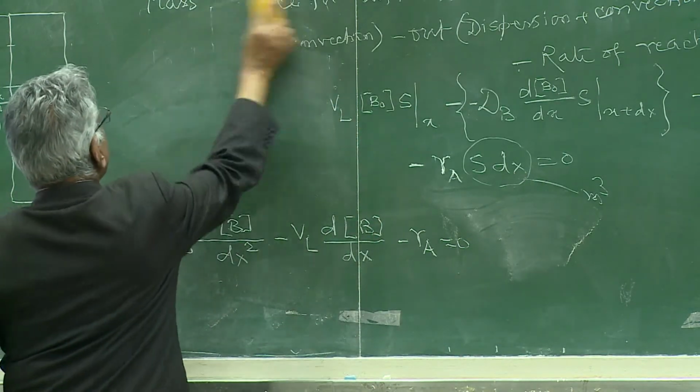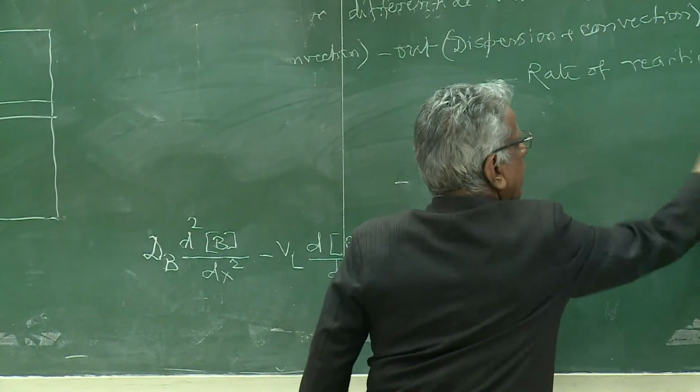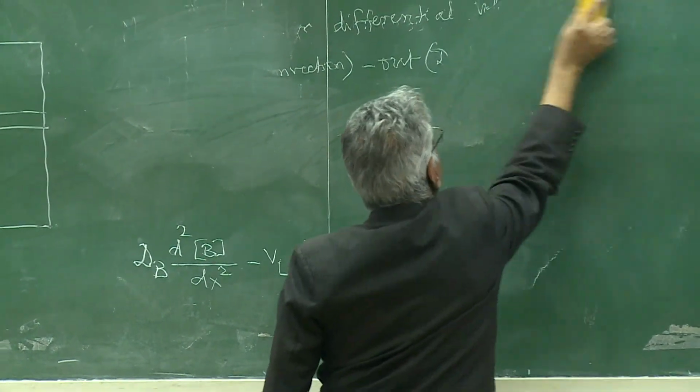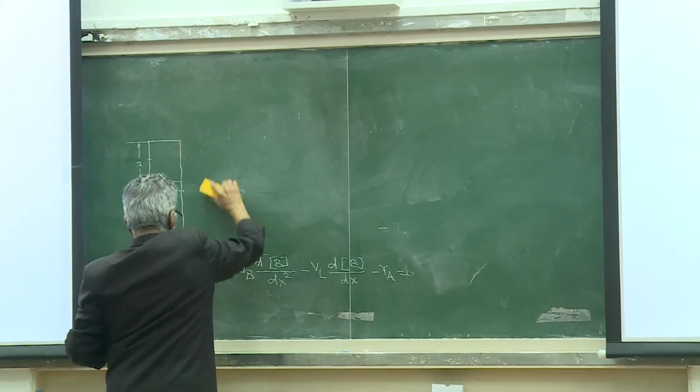Let me make some of the variables dimensionless.